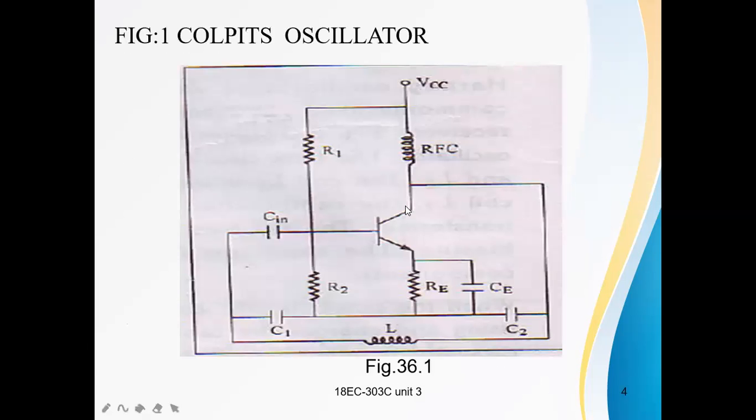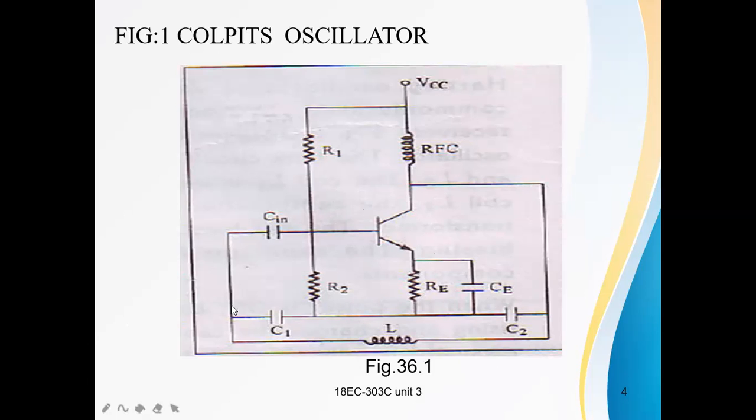This is a circuit diagram of a Colpitts oscillator. This part is a common emitter transistor amplifier. R1 and R2, and RE are for biasing, RE is for thermal stability, there is a common emitter bypass capacitor, Cin is the input coupling capacitor, and RFC is the choke connected at the collector.